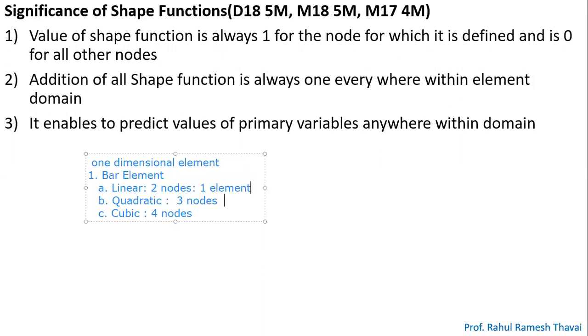If you have three nodes, it means you have two elements. And if you have four nodes, that means you have three elements. Try to understand. We have already gone through it.